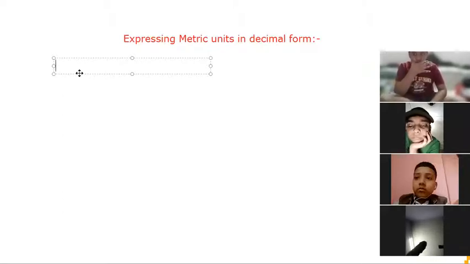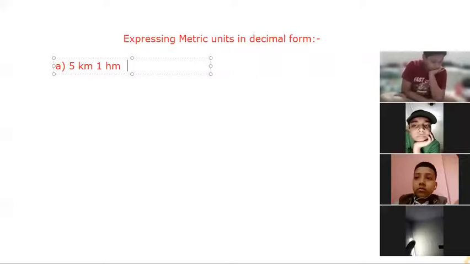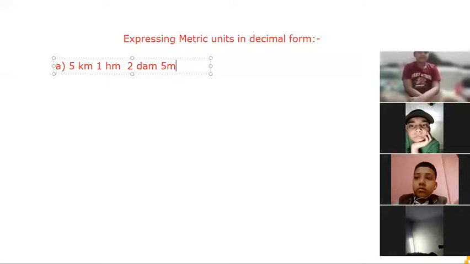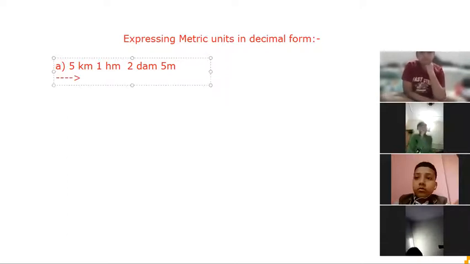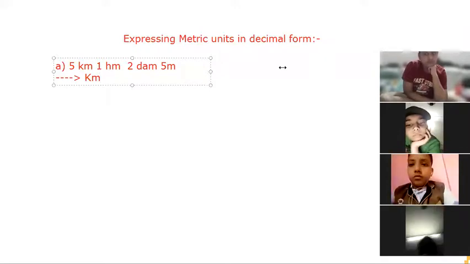So in our first example, 5 kilometer, 1 hectometer, 2 decameter, and 5 meter are given to us. This is our question, and our overall aim is to convert all these units into kilometers, but one more condition is that it should be in decimal form also.